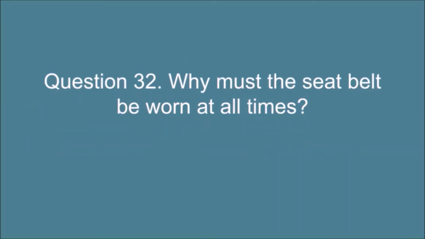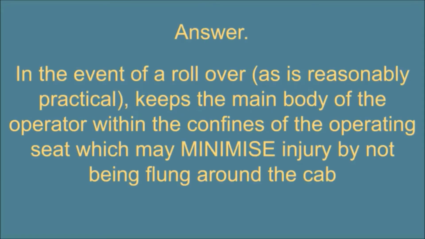Question 32. Why must the seat belt be worn at all times? Answer. In the event of a rollover, as far as is reasonably practical, it keeps the main body of the operator within the confines of the operating seat, which may minimize injury by not being flung around the cab.